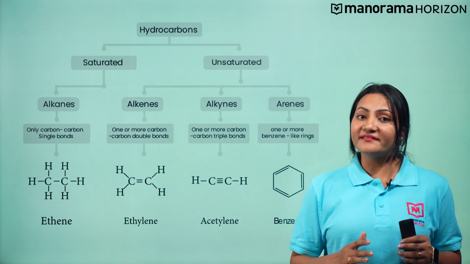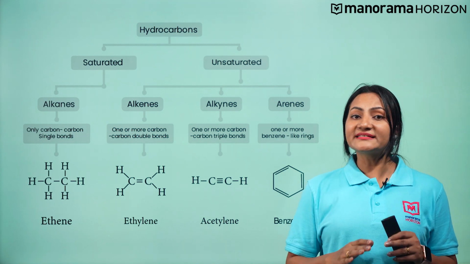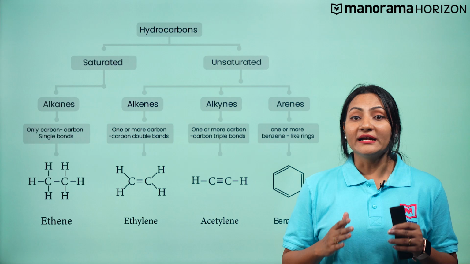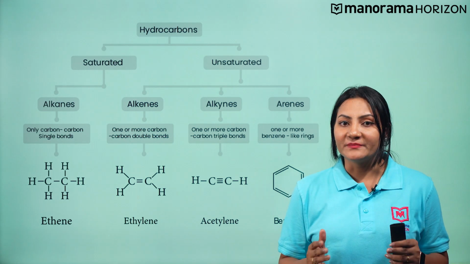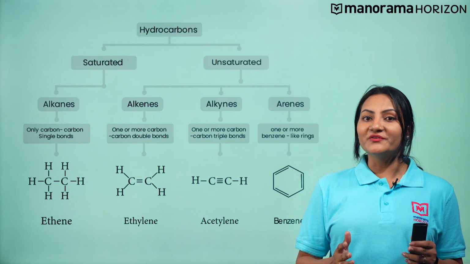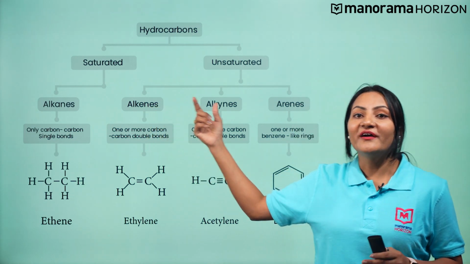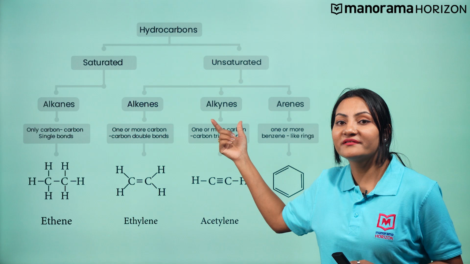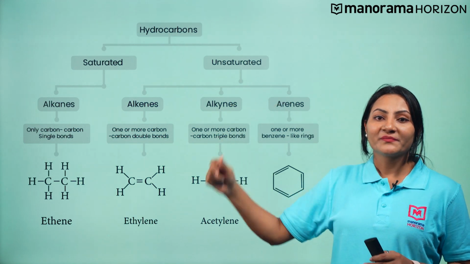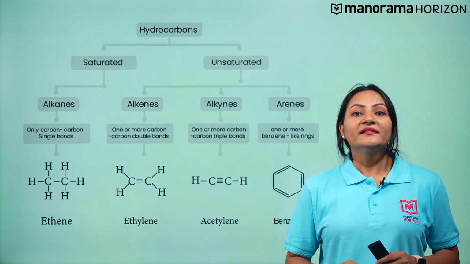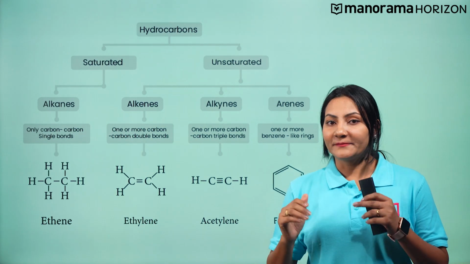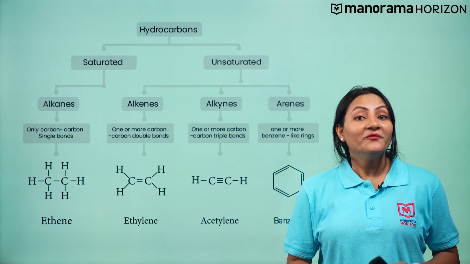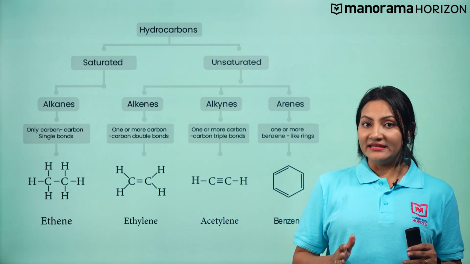Unsaturated hydrocarbons consist of a double bond or a triple bond between carbon-carbon atoms. The double bonded compounds are called alkenes, whereas the triple bonded compounds are known as alkynes. Whereas in arenes, the compound consists of at least one aromatic ring. In this video, we will discuss alkanes.